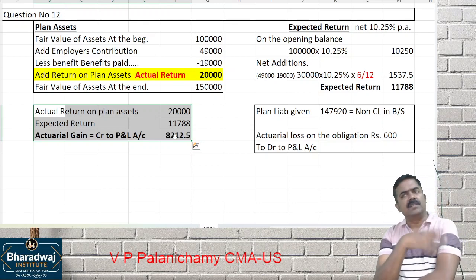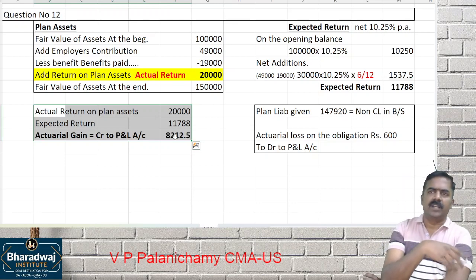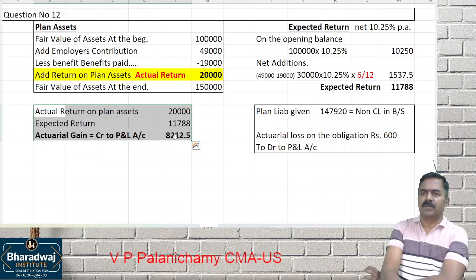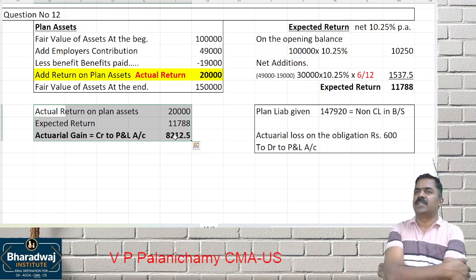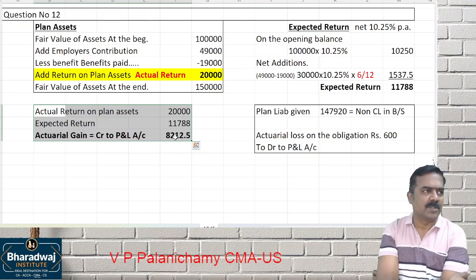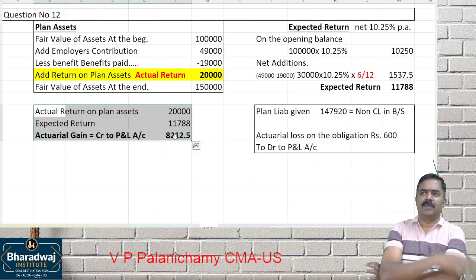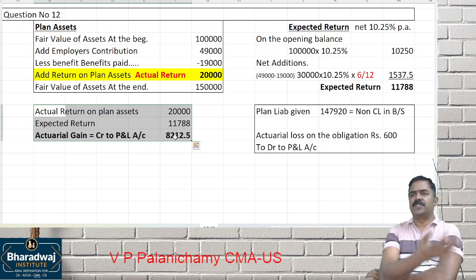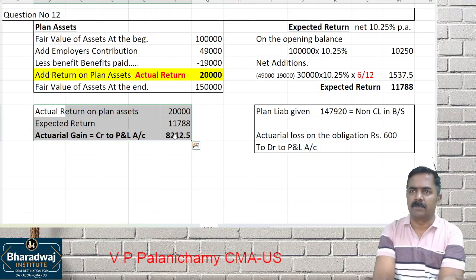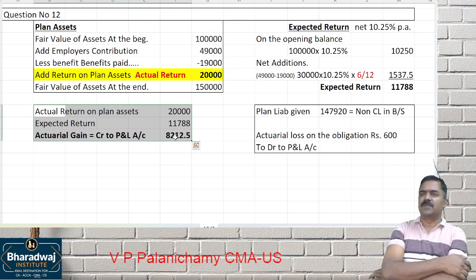This actuarial valuation will keep on changing. One year it may increase, another year it may come down. For example, sometimes you will retrench the employees, or the company may be running at a loss, you may close a division, or you may close a branch. At that time, the number of employees may reduce, or suddenly the employees will shift as a group to another company. That time your obligations will reduce also.